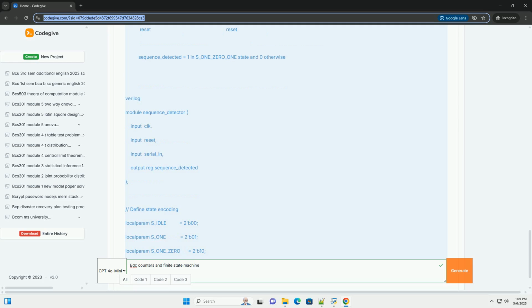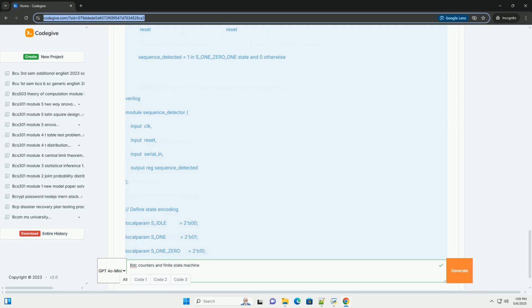1.3 Verilog implementation of a BCD counter. Explanation: module BCD_counter defines the module name. Input clk, reset: inputs, clock and reset signals. Output reg [3:0] count: output, 4-bit BCD count value, declared as reg because it's assigned within an always block. Output reg carry_out: output, carry out signal to chain BCD counters together.